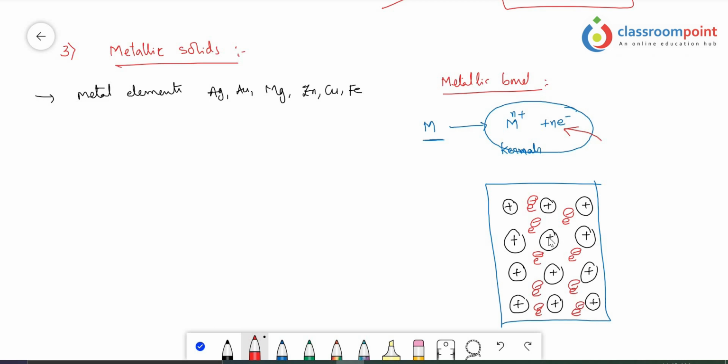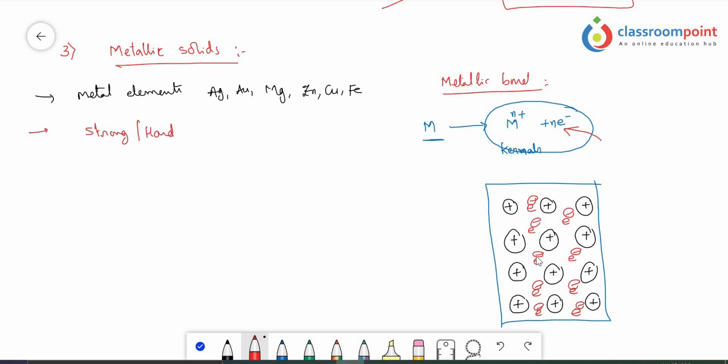Now, generally we know that metals are so stable and so strong. The reason is each metal ion is surrounded by electrons and each electron is surrounded by metal ions. So they have so many strong forces of attraction, and because of these strong forces of attraction, metallic solids are strong in nature. Strong in the sense that they are very hard also.